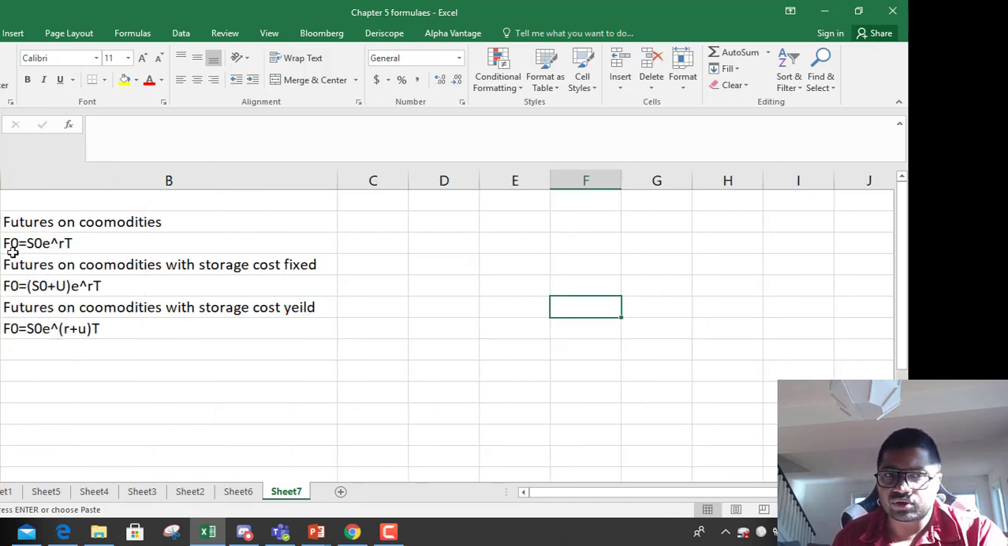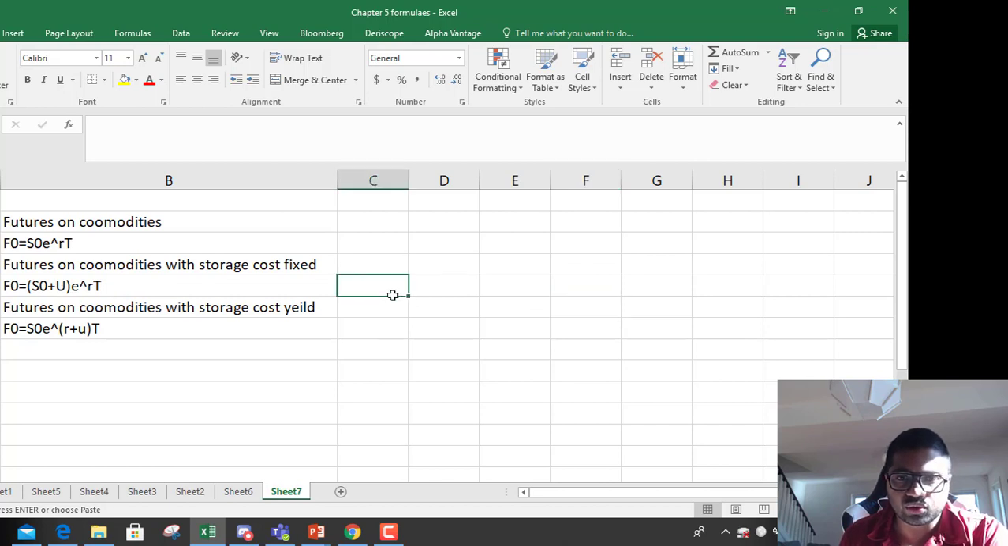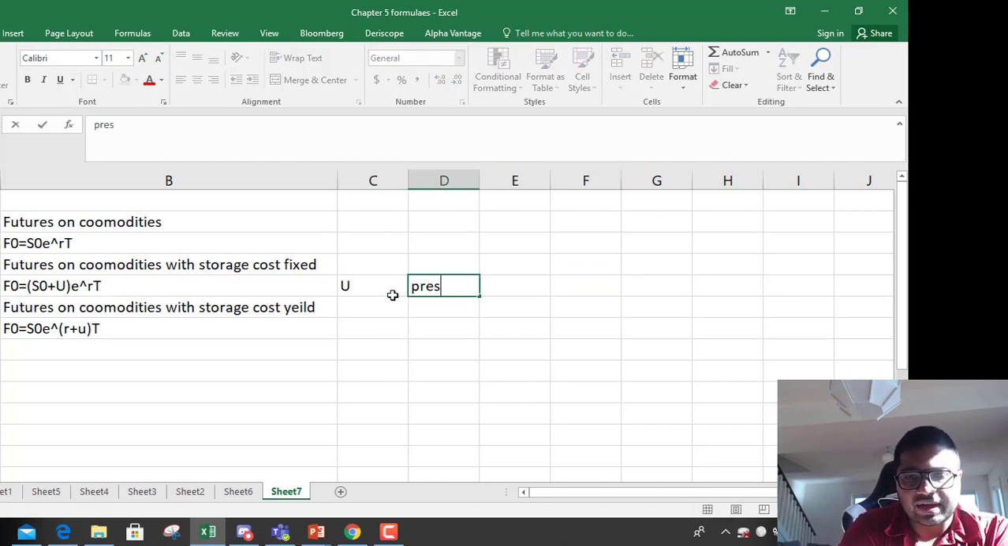Futures on commodities, how to calculate the futures price? Similar: spot price times e to the power RT, that is normally how you calculate it. But sometimes, because commodities, unless it is gold or silver, will have storage cost involved, if storage cost is given, then you have to consider it. So (S0 plus U) times e to the power RT, where U is the present value of storage cost.